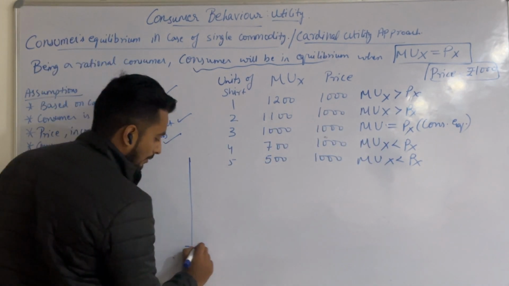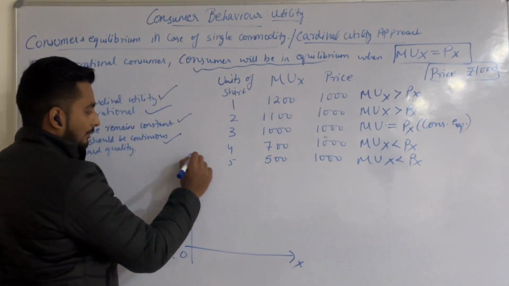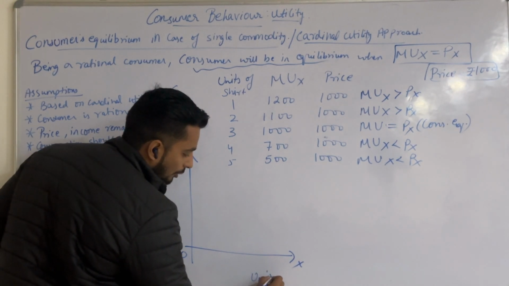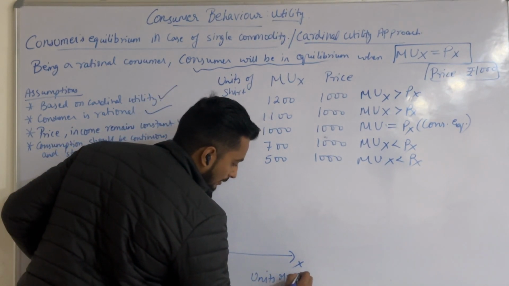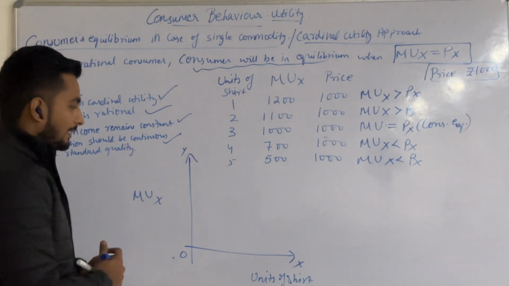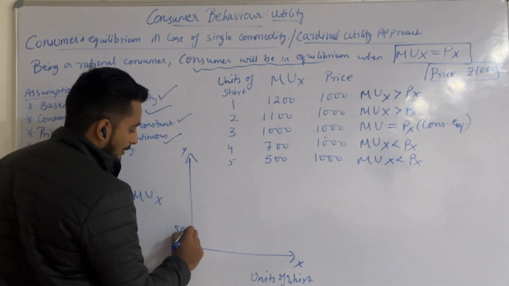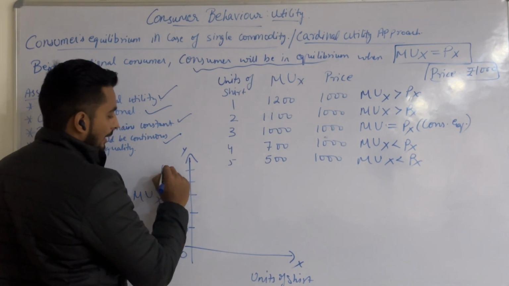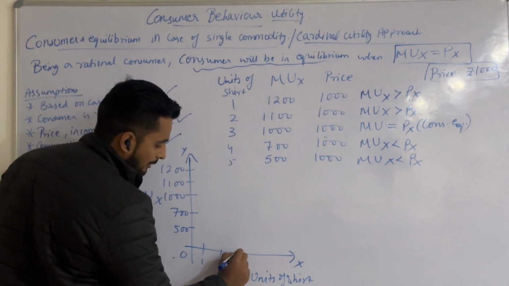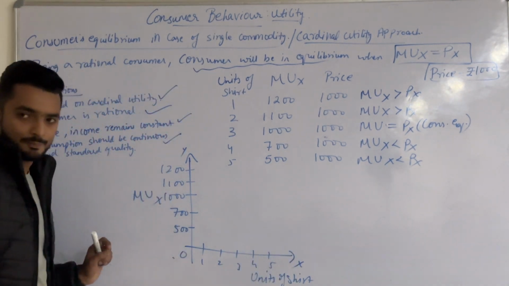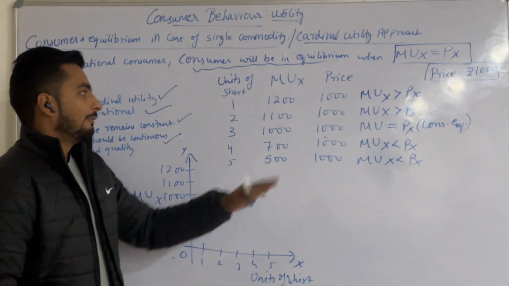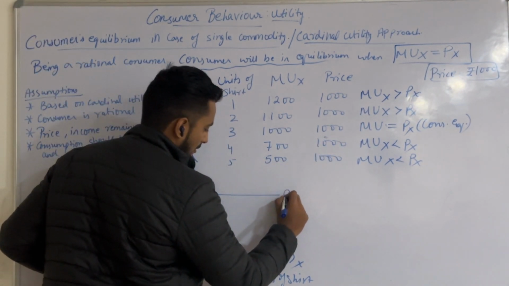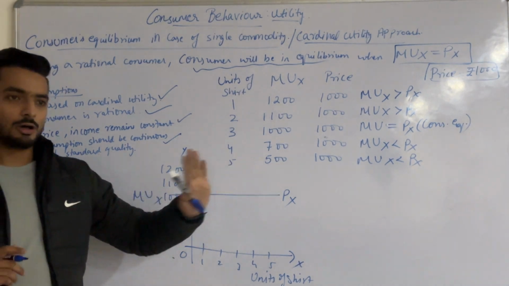Now, the graph: units of shirt will be on the x-axis and MUX on the y-axis. MUX is given as 500, 700, 1000, 1100 and 1200, and units as 1, 2, 3, 4, 5. First of all, price remains the same. Price is constant at all levels. This is your PX.